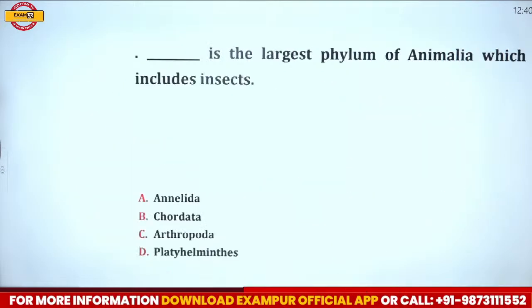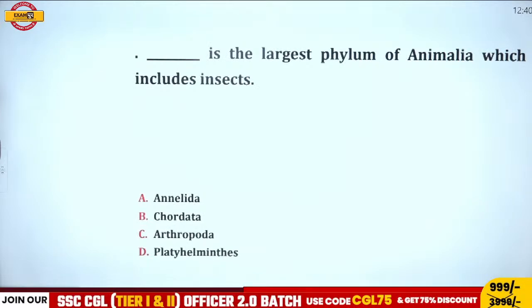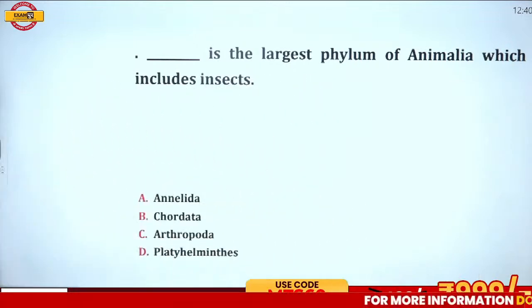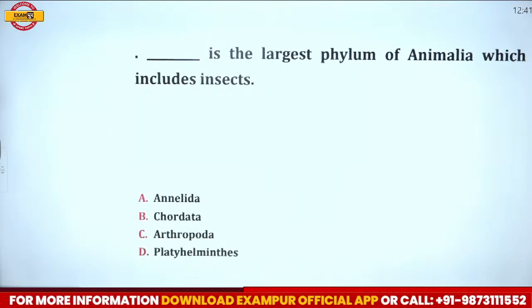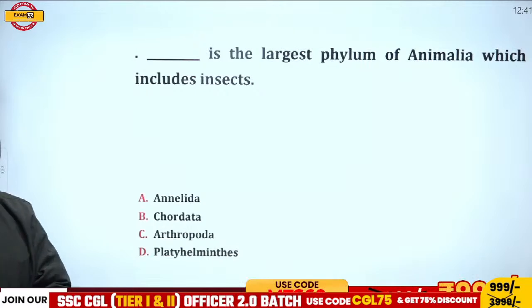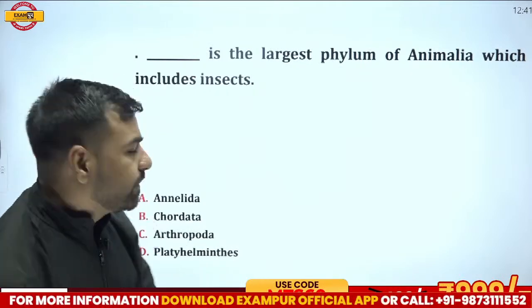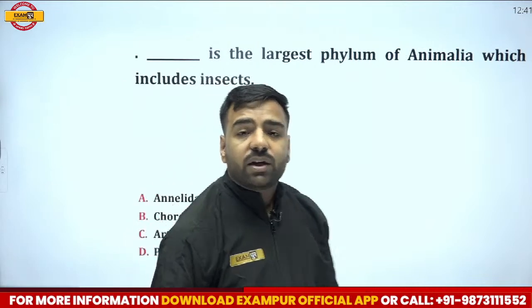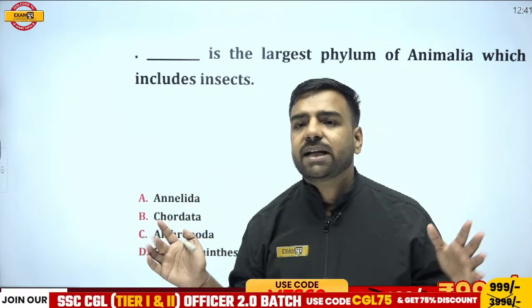Next, dash is the largest phylum of Animalia, which includes insects. Let's see who can answer this. Largest part of the animal kingdom. Who can answer this part? Here, if I talk about this largest part of the animal kingdom, remember, here you can talk about all those bees, right? Where we have those wings, those appendages and all.